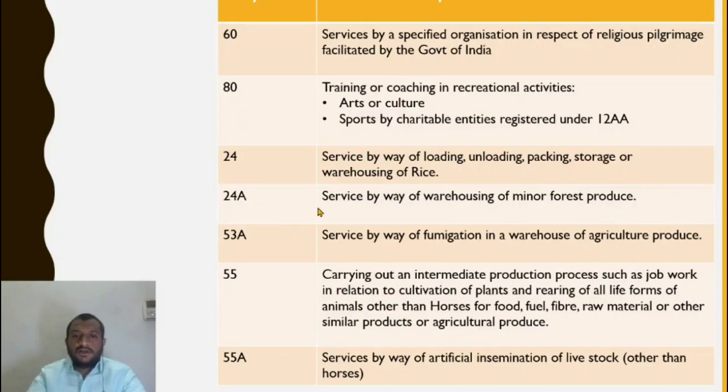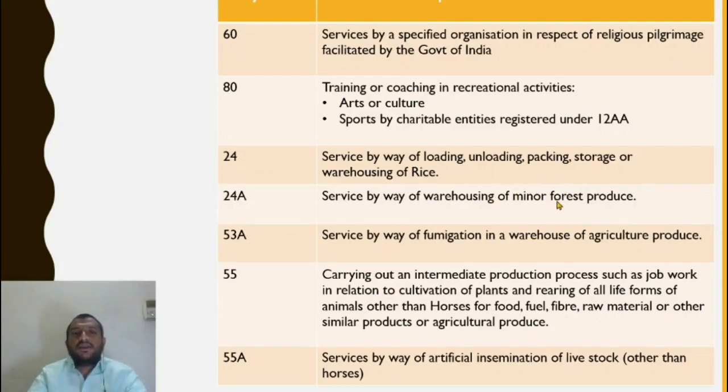All right, is exempt. Service by way of warehousing of minor forest produce. So other kinds of non-regular forest produce. What is regular forest produce? Regular forest produce is rice, wheat, the things that are staple food for us.